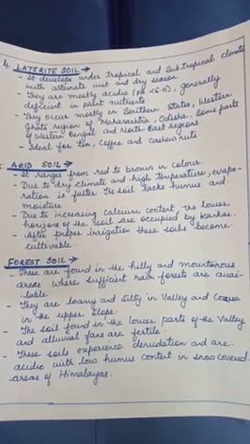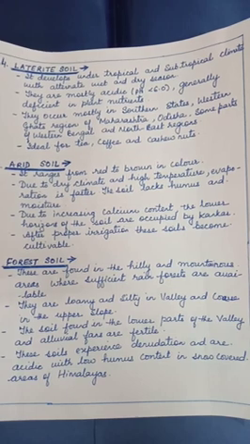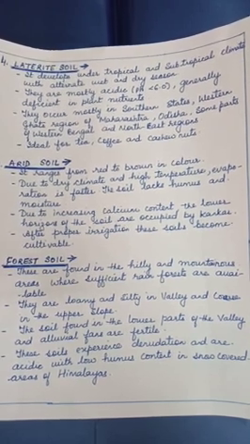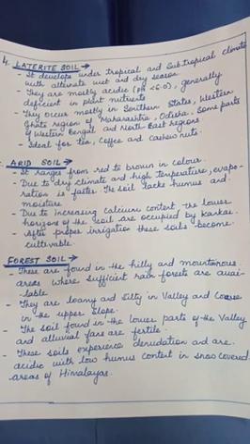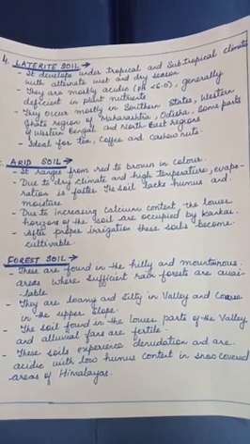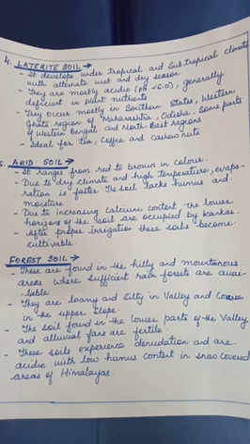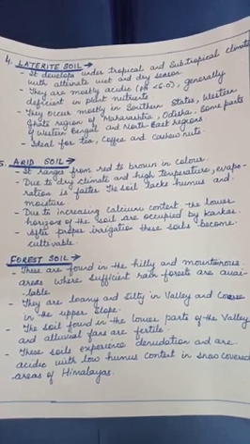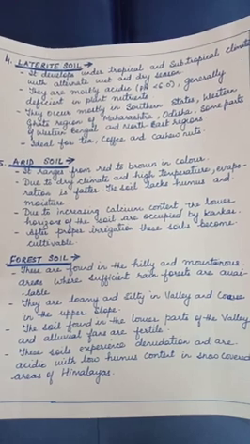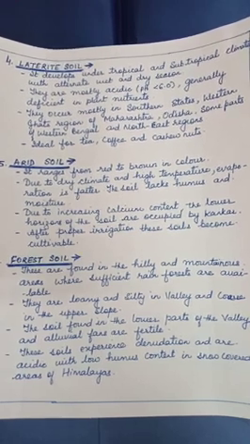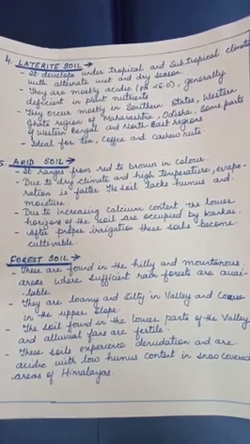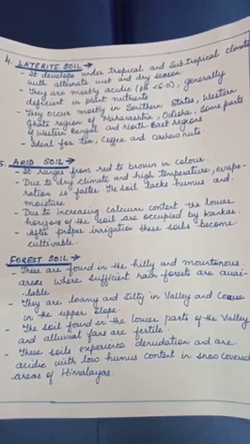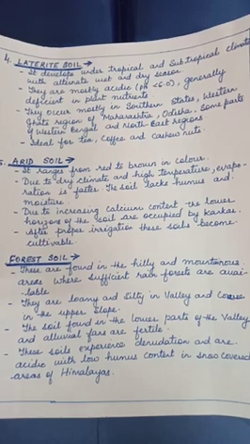The humus content of the soil is very low because most of the microorganisms, particularly decomposers like bacteria, get destroyed due to high temperature. They occur mostly in southern states, the Western Ghat region of Maharashtra, Odisha, some parts of West Bengal and the northeast region. This soil is ideal for tea, coffee and cashew nut cultivation.